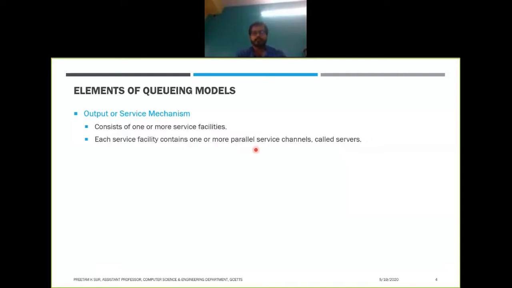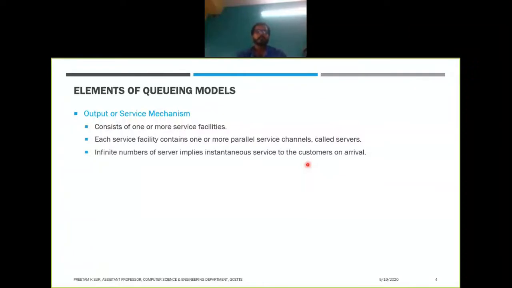So each service facility may contain one service channel or more than one. An infinite number of servers implies instantaneous service to the customer on arrival. I cannot give a real-life example right now, but with an infinite number of servers, any customer gets service as soon as it arrives, so there will be no queue.